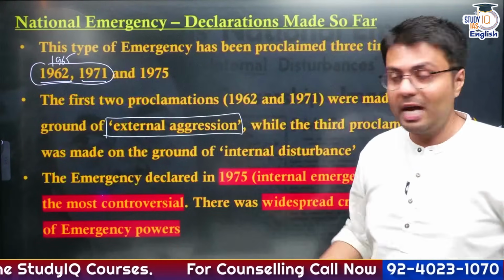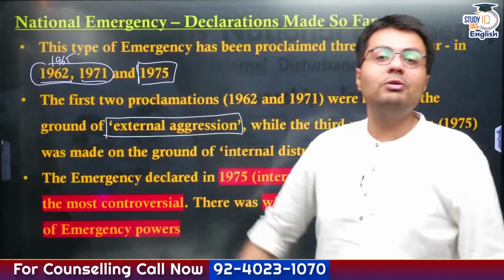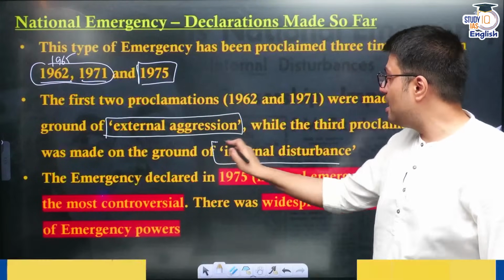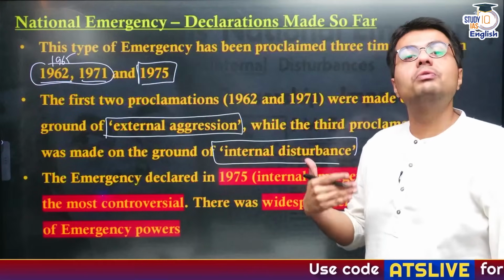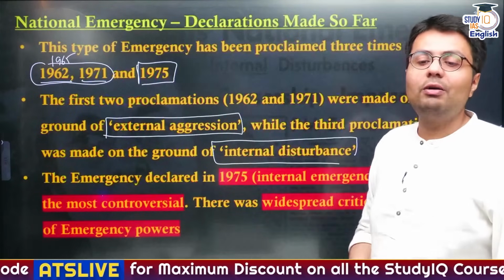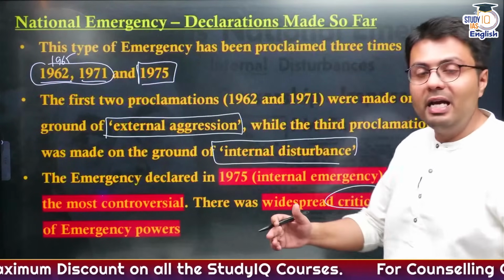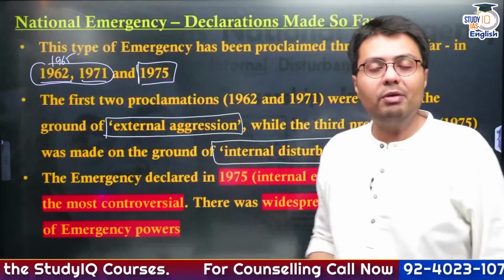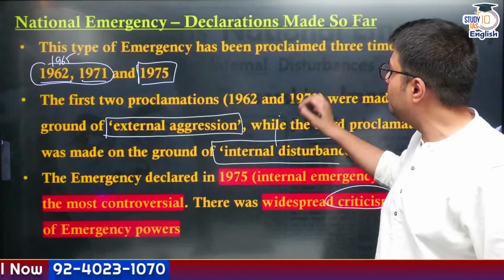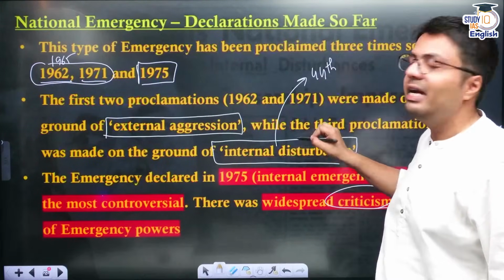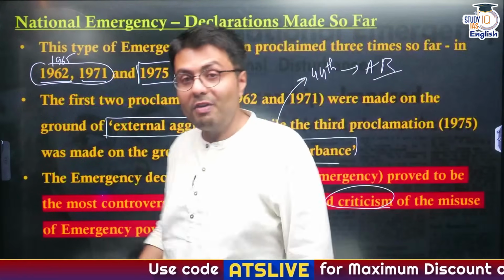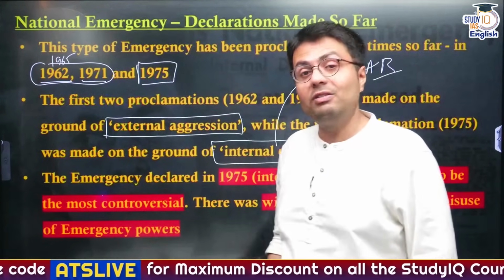The controversial aspect about national emergency relates to the national emergency which was declared in 1975. Why? Because this was declared on the ground of internal disturbance by then Congress government, which was led by Mrs. Indira Gandhi. And this use of the words internal disturbance created a lot of controversy. And not just that, even the government's power provided under emergency was misused grossly by the then government. That is why it became quite controversial. As we have seen in the 44th Amendment Act, the words internal disturbance were changed to armed rebellion, right? So that is why the 1975 emergency, which completed 50 years today, is so controversial.